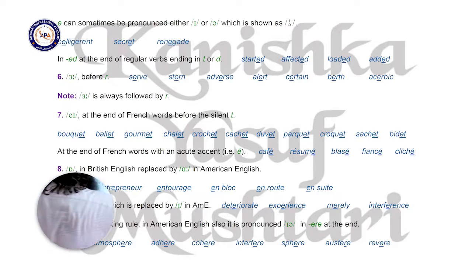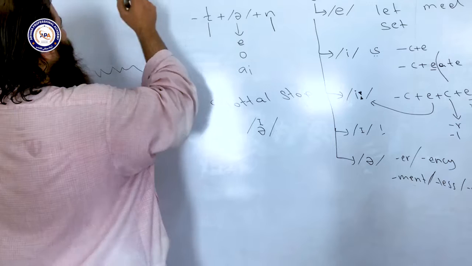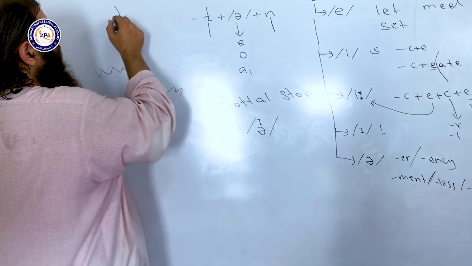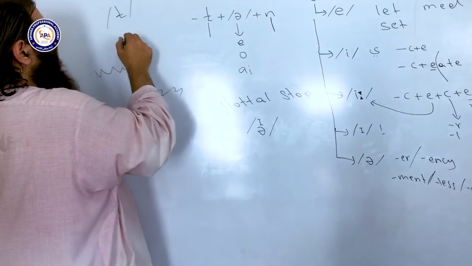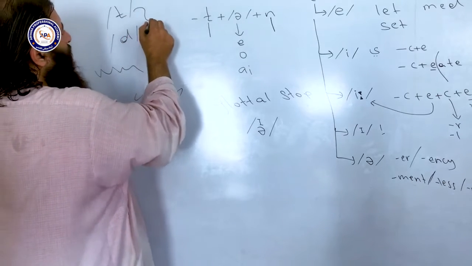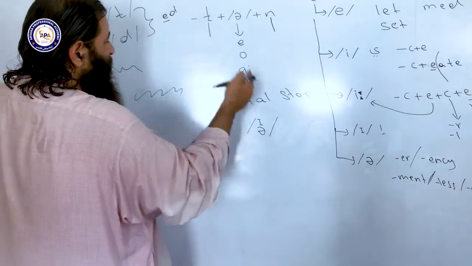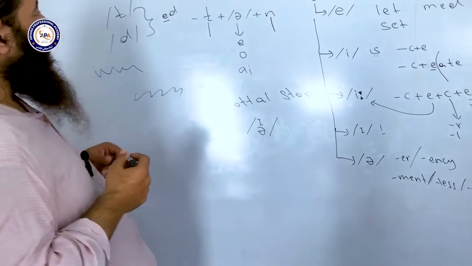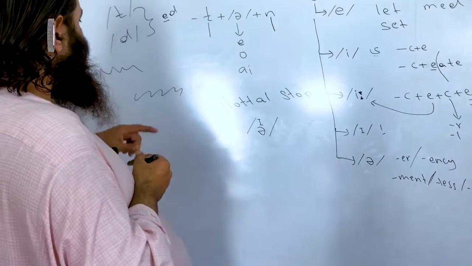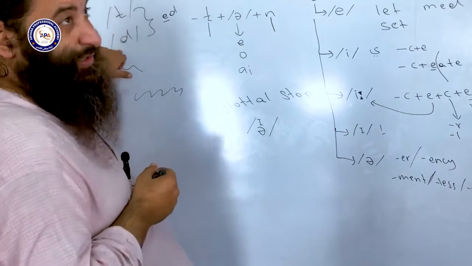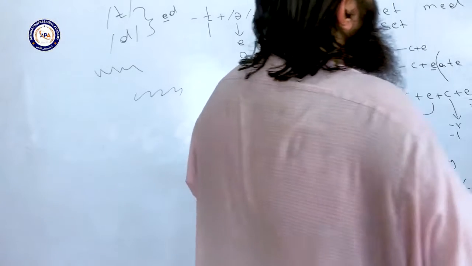And the same thing is applied in ED at the end of regular verbs ending in T or D. If at the end of a regular verb we have T sound or D sound, when we add ED, this E has these two possibilities. For example, start, started, started, affect, affected, affected. And load, loaded, loaded, add, added, added. Two possibilities in all regular verbs which have T or D at the end.